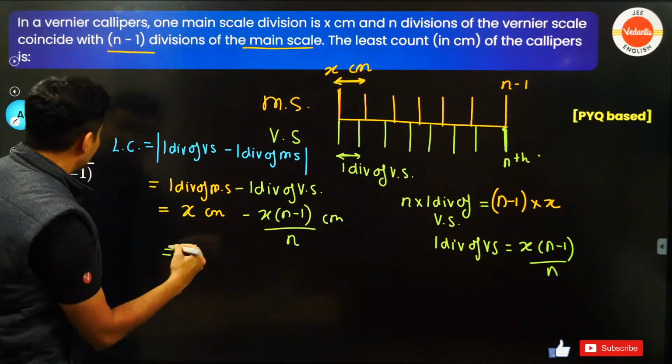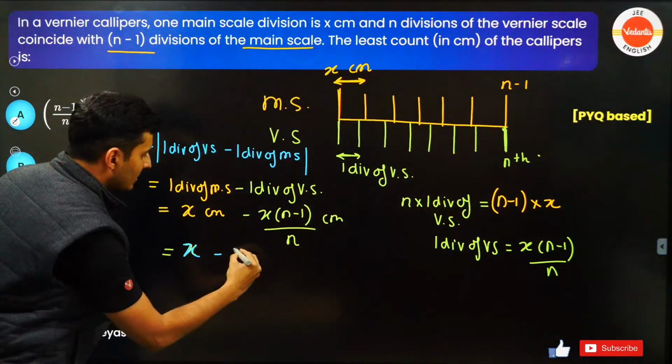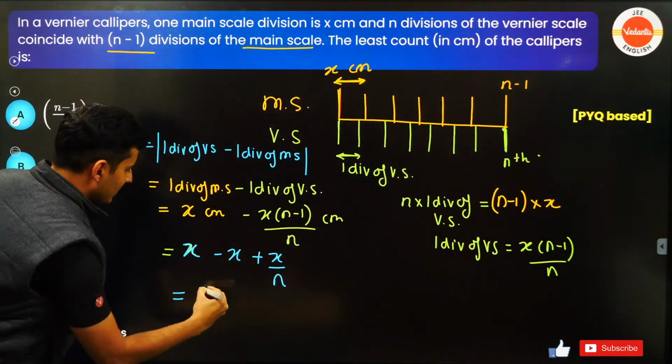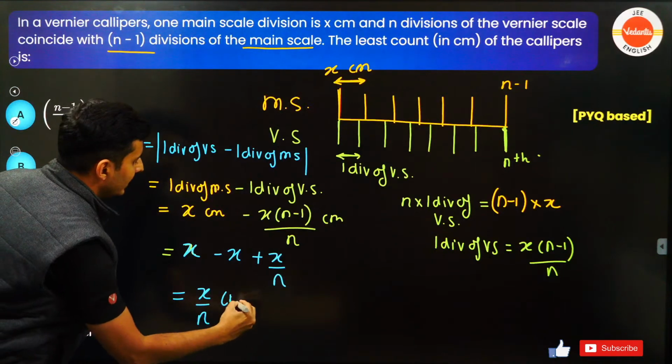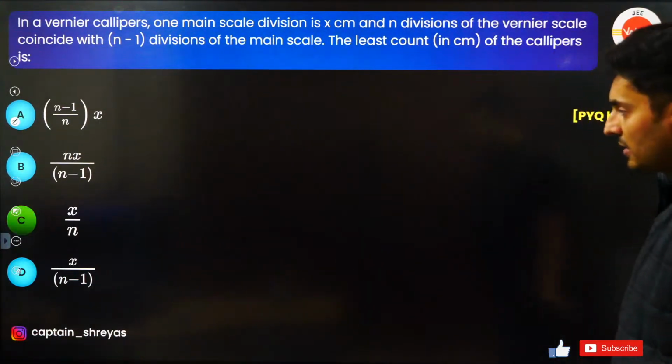Okay, so this will be x. This will be x minus n and n cancels, minus x, minus becomes plus, so plus x by n. So that cancels again and I will get x by n centimeters. Option is C. Just check this out. Yes, it is C.